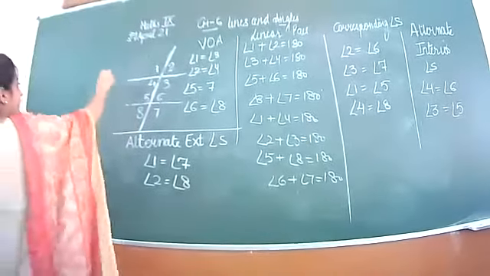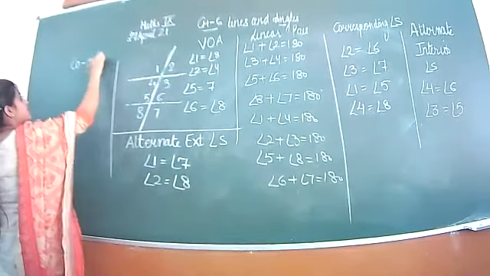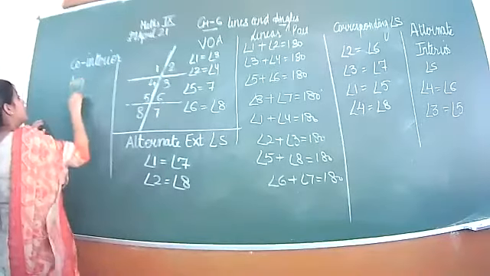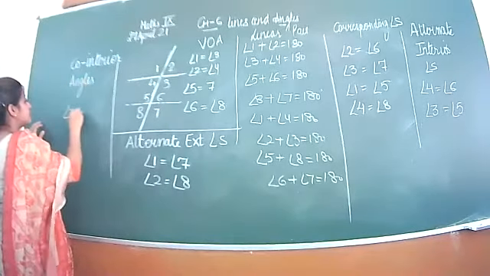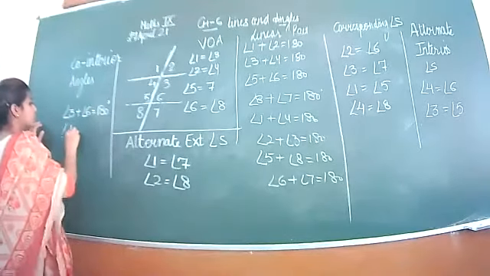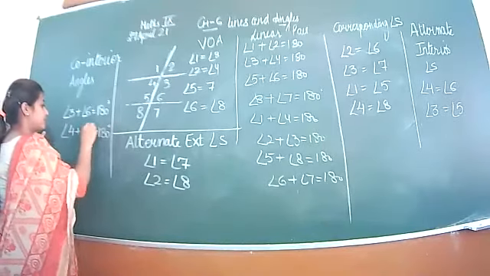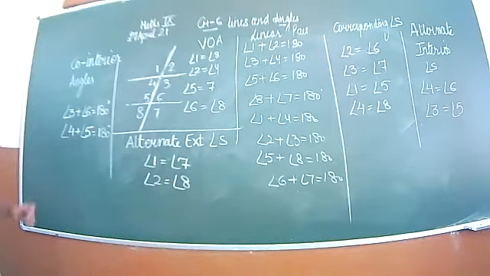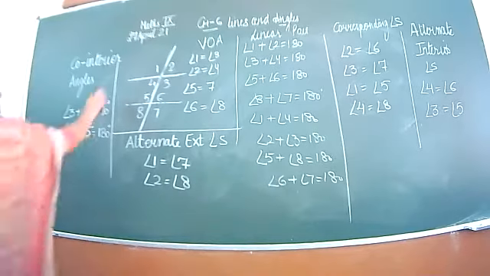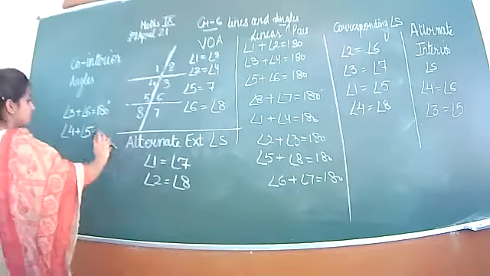So I am writing one more concept here, co-interior angles. Co-interior angles. That is 3 plus 6 gives you sum 180. 4 plus 5 will give you sum 180. So this is called co-interior angles. Do you have any doubt? If you have any doubt, you can ask.